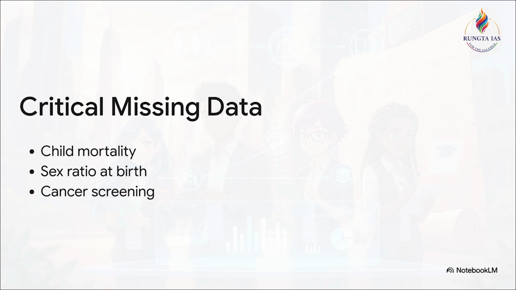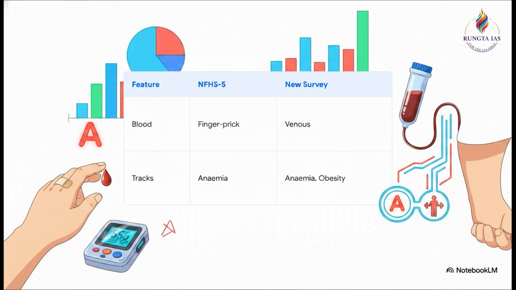Now you might be thinking, but we have the Sample Registration System. True. That tracks mortality, but it completely lacks the district-level socioeconomic breakdowns that made the NFHS data so vital for targeted policymaking. Which brings us to the elephant in the room, anemia. Despite the government launching the Anaemia Mukt Bharat campaign back in 2018, the last survey showed anemia rising almost everywhere. Nutrition researchers argued that the old method, using a finger prick and a portable analyzer, was actually overstating the problem. So the official stance now is to track anemia separately through a dedicated diet and biomarker survey under the National Institute of Nutrition.